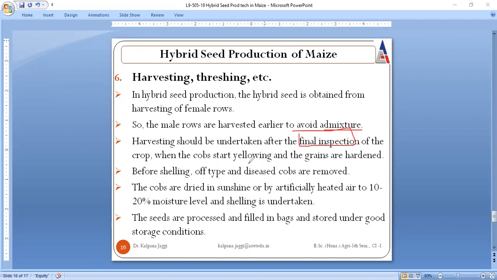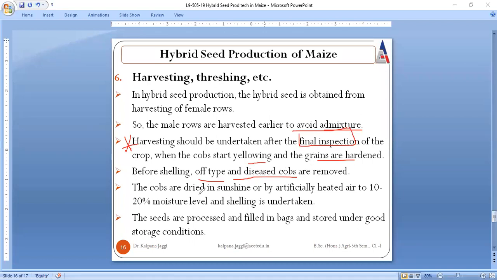When the cobs have turned yellow and grains are hardened, that is the suitable time for harvesting. But before you go for harvesting, ensure there is no more presence of off-types and diseased cobs, because if they are there, they will again get mixed with the desired one and lead to contamination at the time of storage, at the time of processing, and so on.